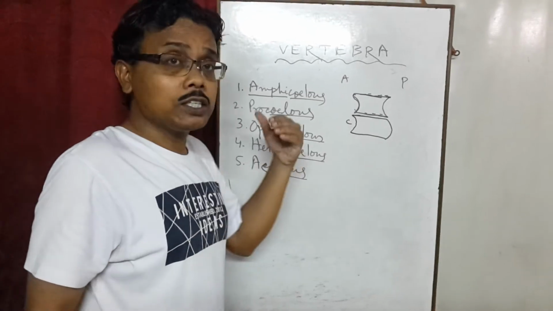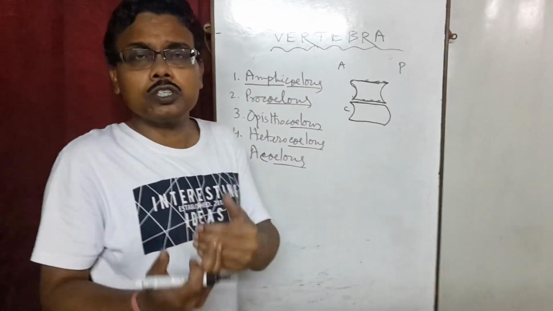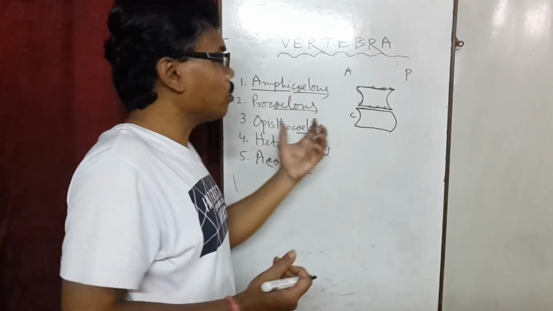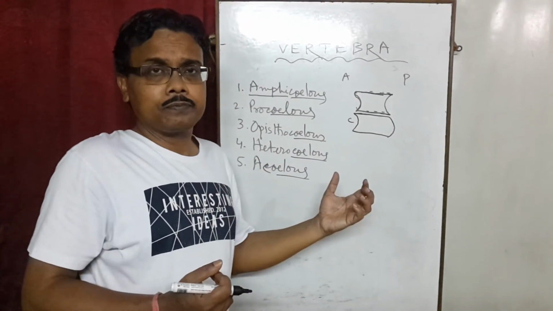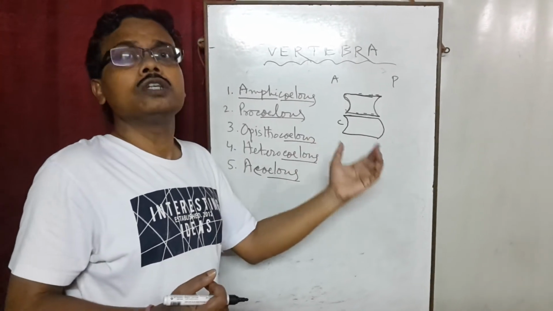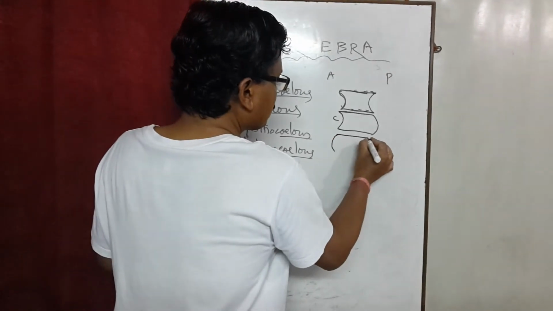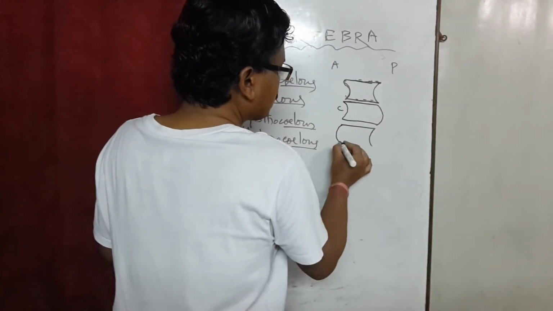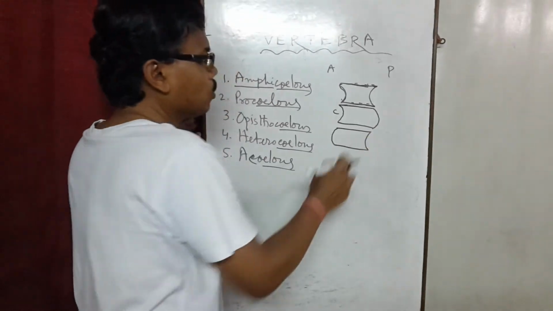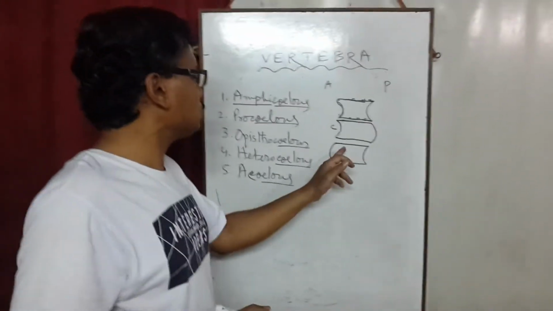So, Procoelus. Next, opistho. Opistho means behind, at the posterior side. So here the concavity or cavity is present on the posterior side of each vertebra, like this. So, Opisthocoelus.